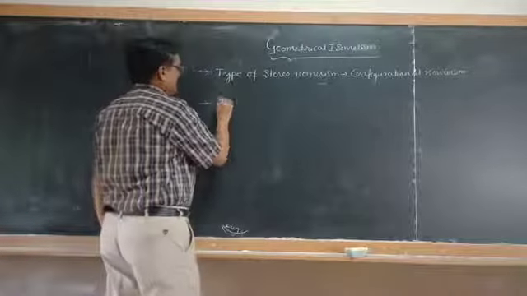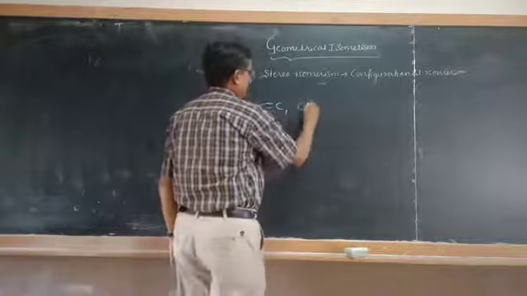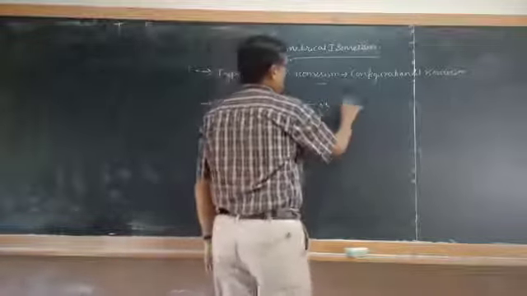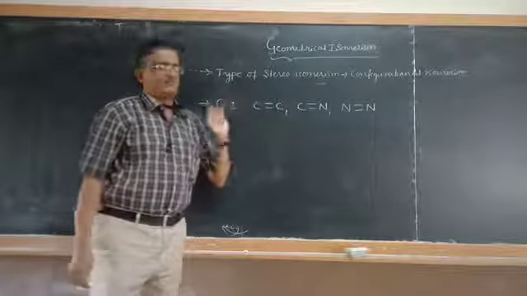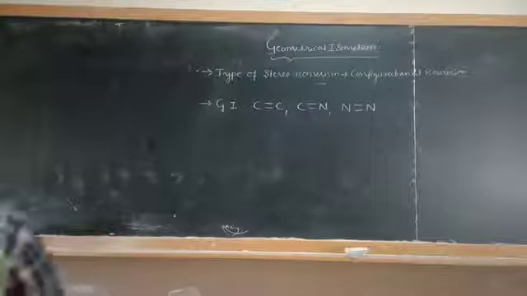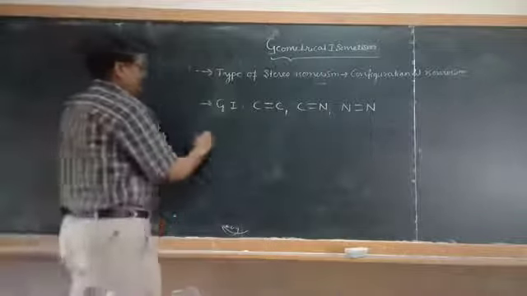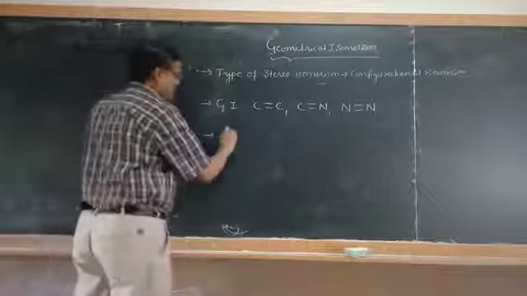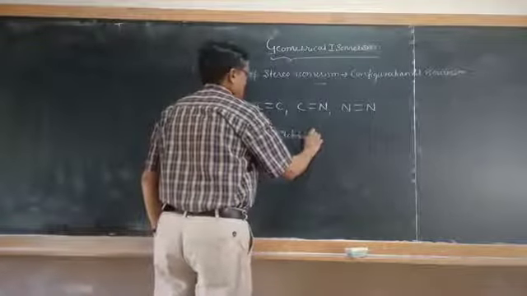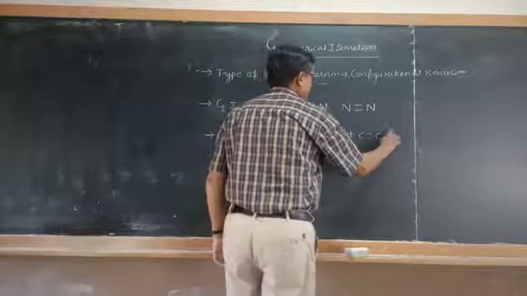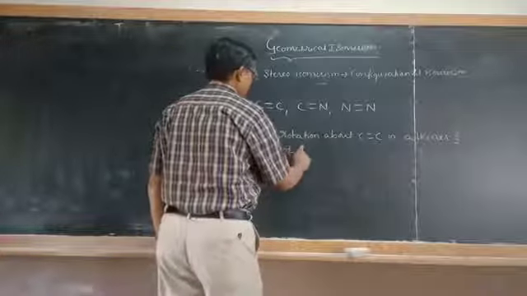Generally, geometrical isomerism you will find in the compounds containing carbon-carbon double bond, carbon-nitrogen double bond character, and also N double bond N. This geometrical isomerism mainly exists through the restricted rotation about carbon-carbon double bond in case of alkenes and carbon-carbon single bond of cyclic molecules.